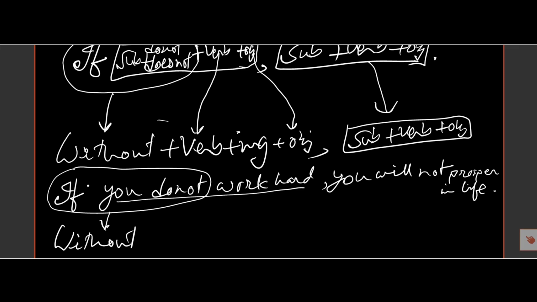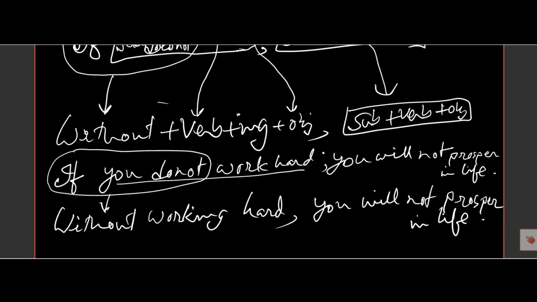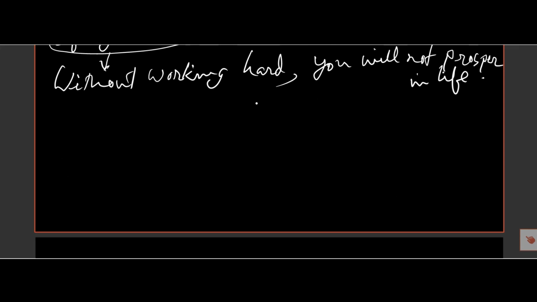If you do not, we must begin the sentence without, and then work, verb takes ing, will take ing. So without working hard, then comma, and the other part will be here. This is the structure of complex to simple. Let's see another structure of complex to simple.